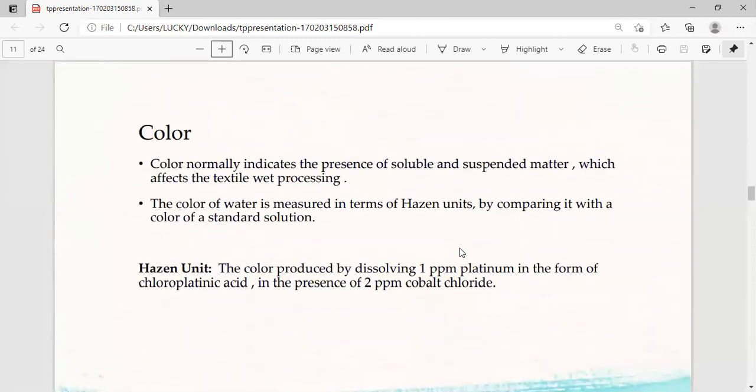Color. Color normally indicates the presence of soluble and suspended matter which affects the textile wet processing. The color of water is measured in terms of Hazen units by comparing it with the color of a standard solution. Hazen unit: the color produced by dissolving 1 ppm platinum in the form of chloroplatinic acid in the presence of 2 ppm cobalt chloride.